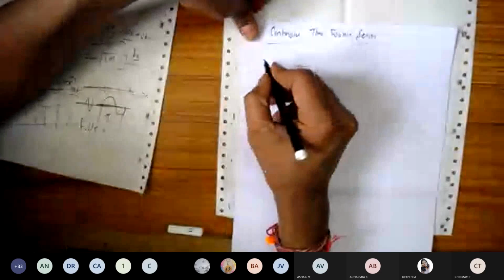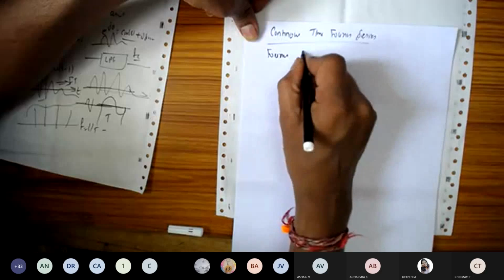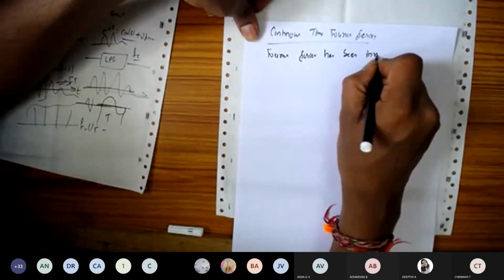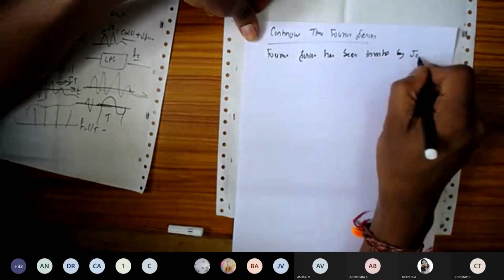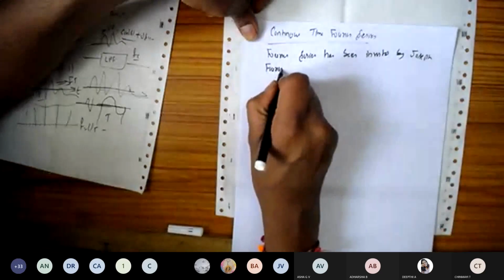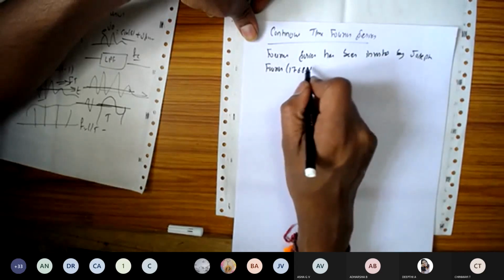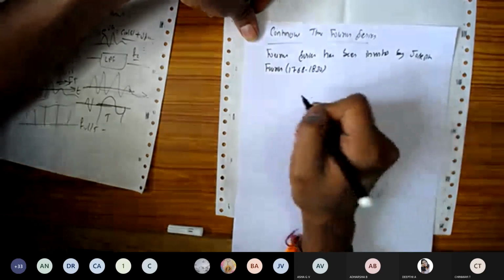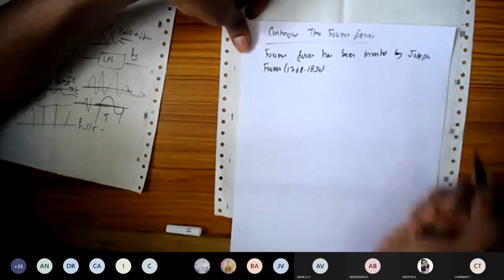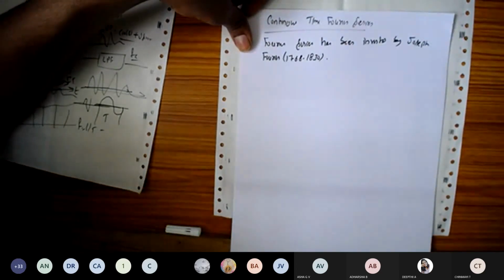The Fourier series was invented by Joseph Fourier. He was born in 1768 and died in 1830. We can express the Fourier series in different forms, and I'm going to take the complex exponential form.